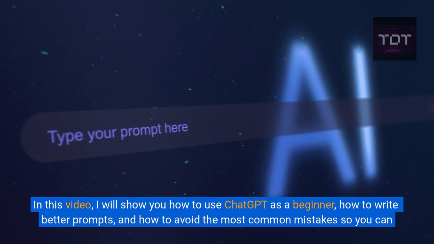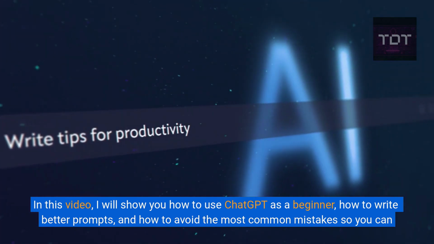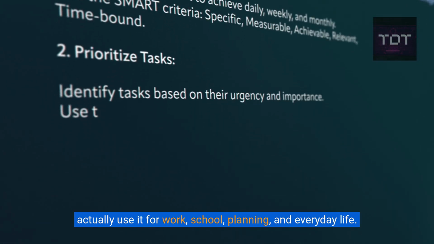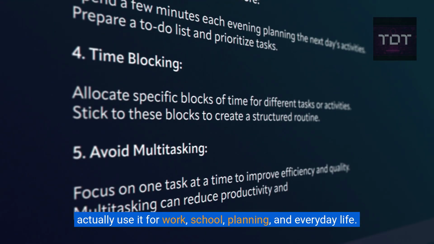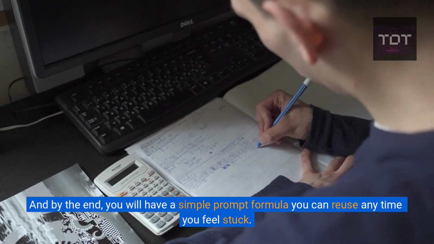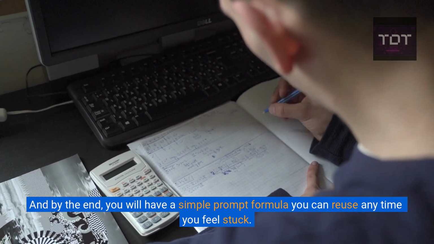In this video, I will show you how to use ChatGPT as a beginner, how to write better prompts, and how to avoid the most common mistakes so you can actually use it for work, school, planning, and everyday life. And by the end, you will have a simple prompt formula you can reuse anytime you feel stuck.